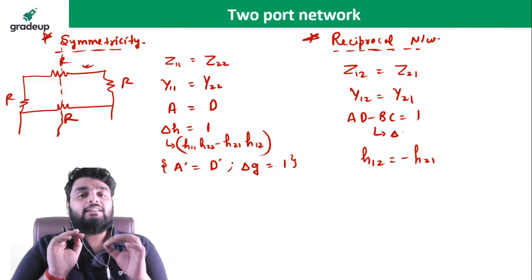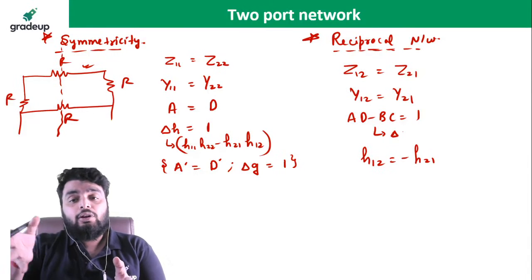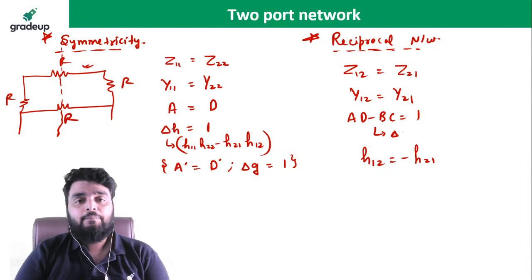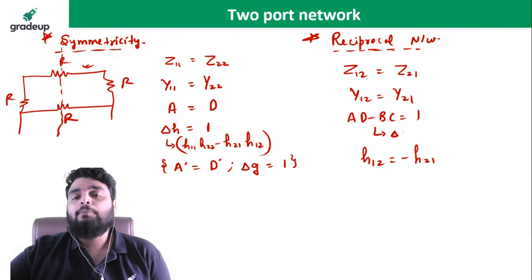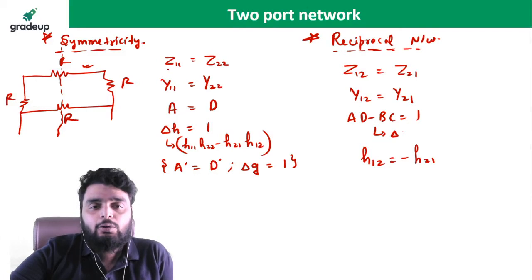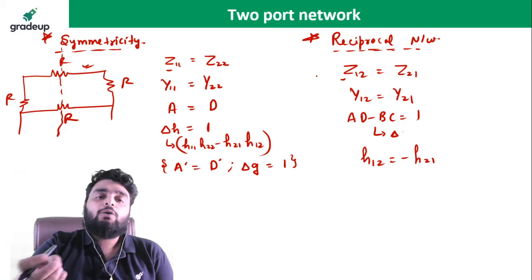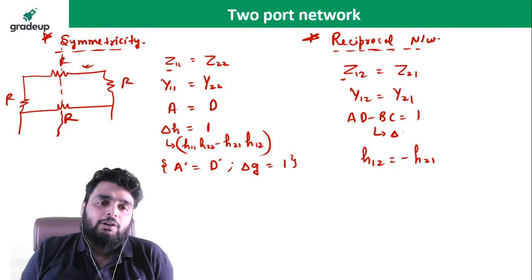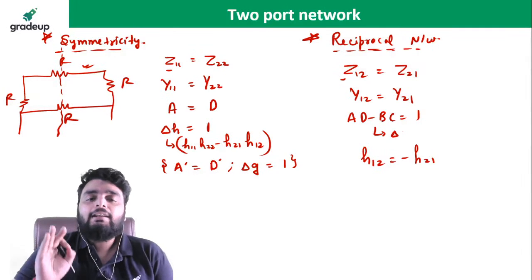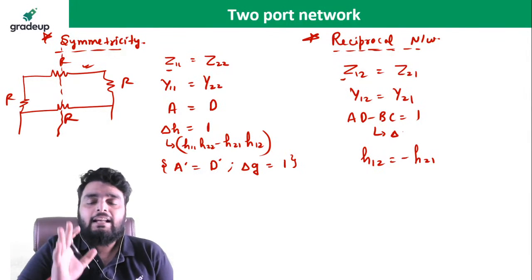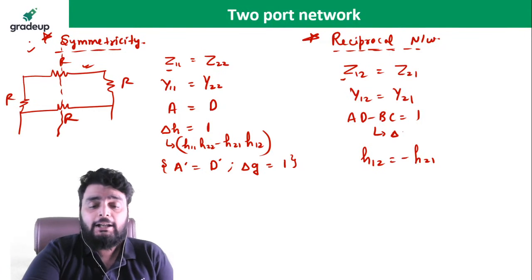If you understand this concept now, then the time taken to solve a question will get reduced by half. For example, if you have a symmetrical as well as reciprocal network, then you just need to find out Z11, Z12, and the others will be found automatically because you know the particular concept. If you don't know the concept, then it will be very difficult to solve the question in less time. Okay, so this is going to be very important, right?